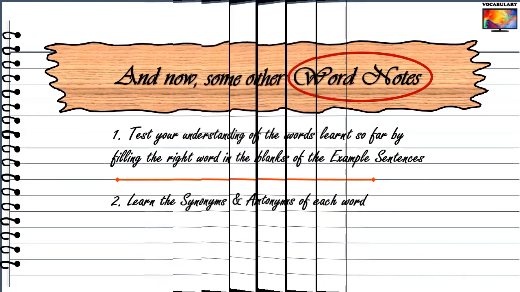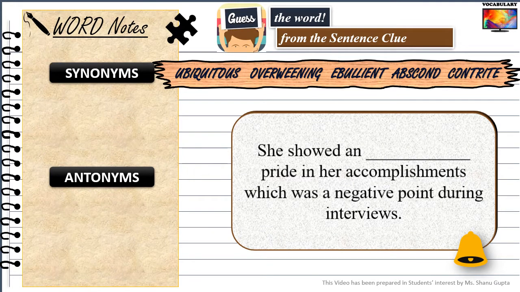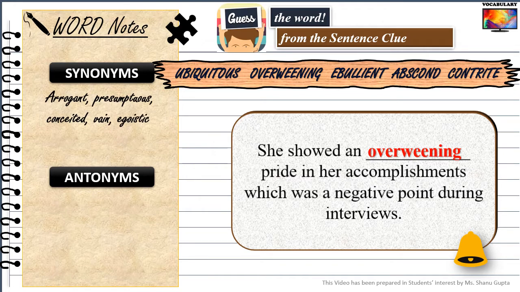The first fill in the blank is: She showed an dash pride in her accomplishments, which was a negative point during interviews. The correct word to fit in this blank is overweening. Some synonyms of overweening are arrogant, presumptuous, conceited, vain, egoistic, pompous, prideful. Antonyms or words meaning the opposite of overweening are egoless, humble, modest, uncomplacent.